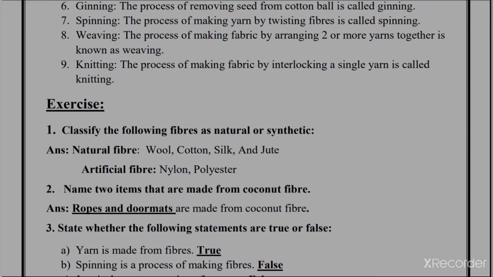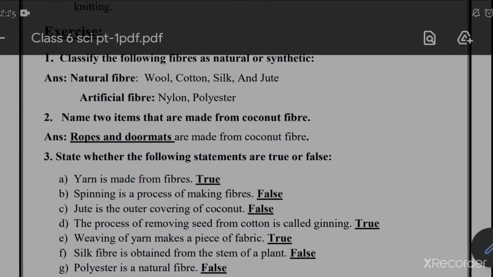Exercise is here. Classify the following fibers as natural or synthetic. Beta, over here the answers are given directly, so I am speaking that answer. Natural fibers: wool is also called animal fiber. Cotton means plant fiber. Silk means animal fiber. Jute means plant fiber. And artificial fibers are only two: nylon and polyester.